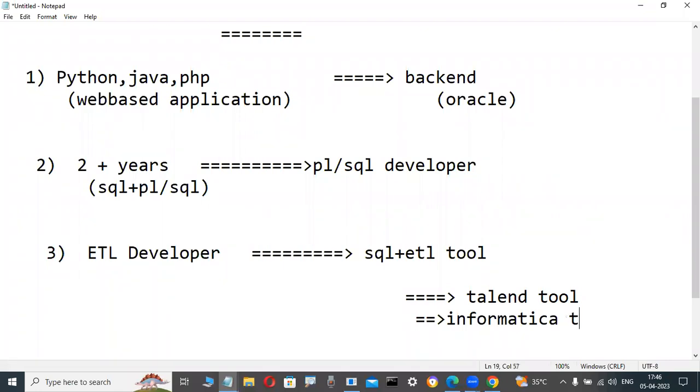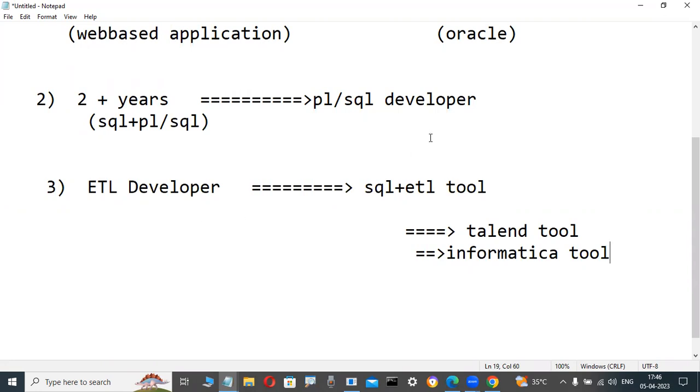Informatica is a tool. Otherwise, DataStage is a tool, but there are fewer jobs like that. That's why people who have a career gap, who are not interested in more coding, maybe housewives, are looking for GUI tools. They are interested in learning this data warehouse technology and a tool.